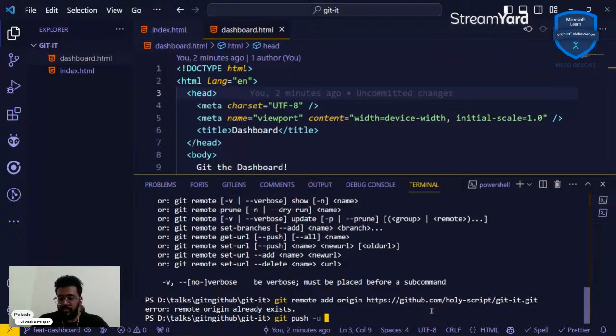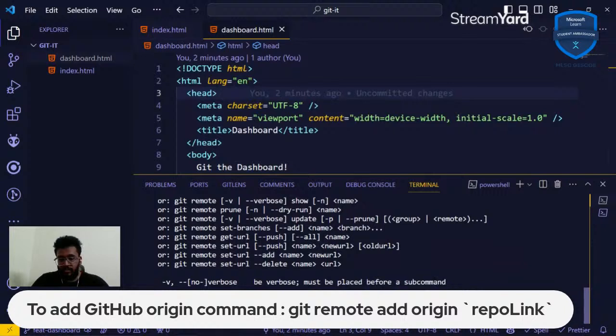So git push dash u, and then we're going to call origin because this is the keyword that's used to define this URL. You can't keep putting this URL over and over again, right? So we just add the origin, and then we just do git push dash u origin, and then the branch that we would like to push.